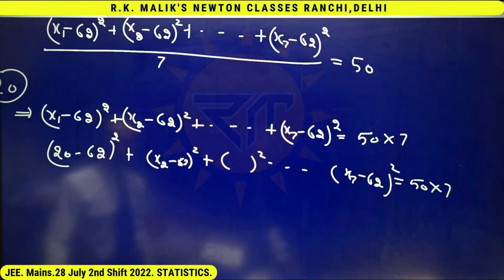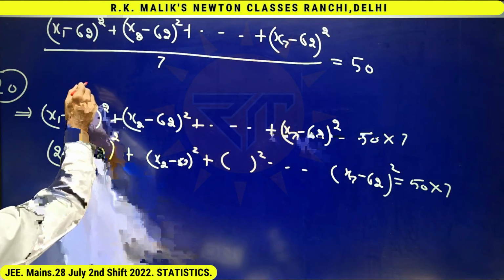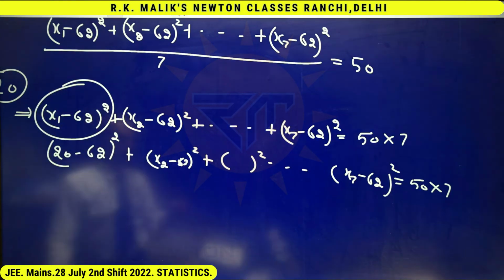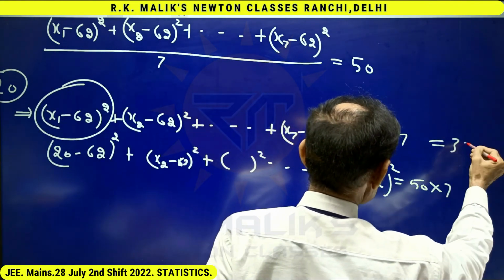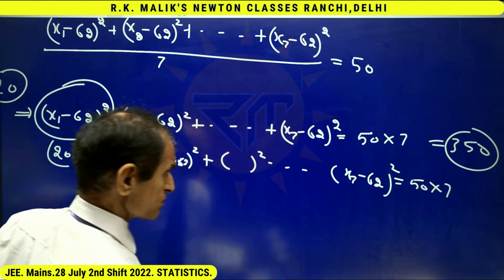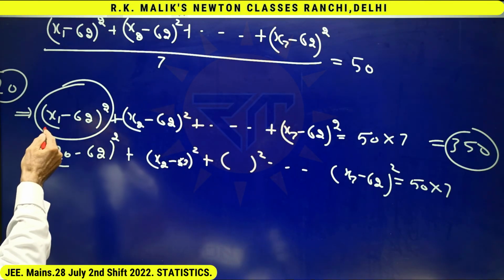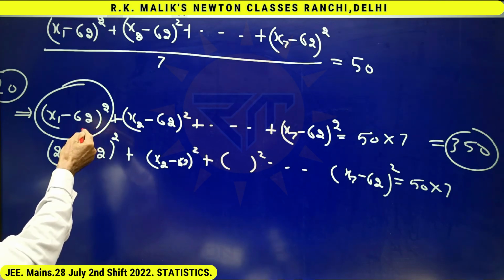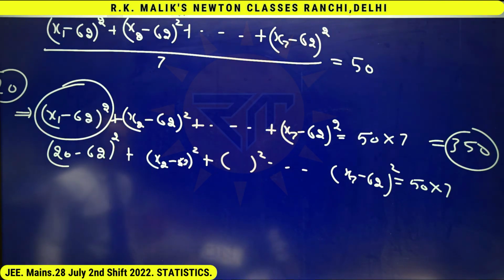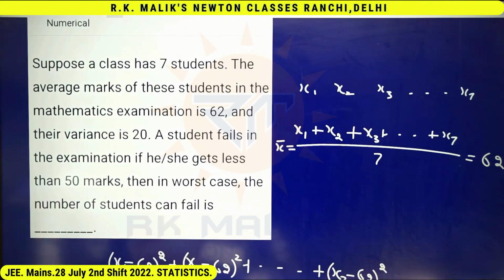Minimum value of x1 should be such that it should remain less than 350. Once the value is such that it is more than 350, that situation will also become impossible under the given information.